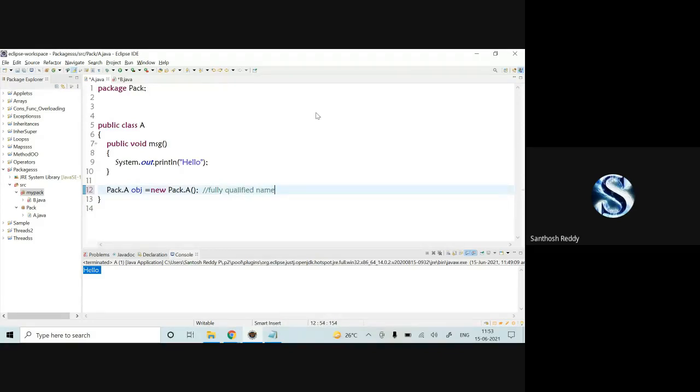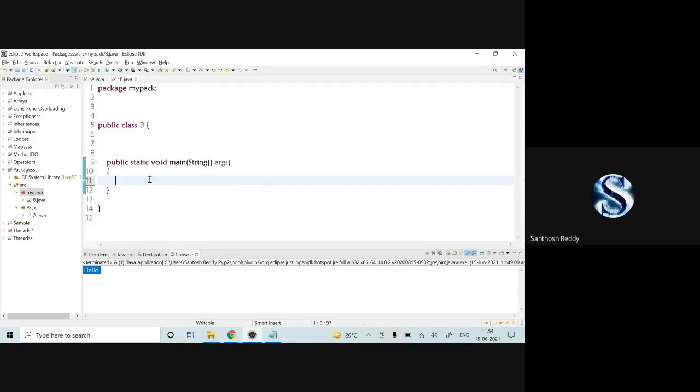When we are creating an object with the package name, we are going to call it a fully qualified name. For this, we write pack.A obj reference variable is equal to new pack.A. The whole thing we call a fully qualified name. So now I am going to call this msg method in class B.